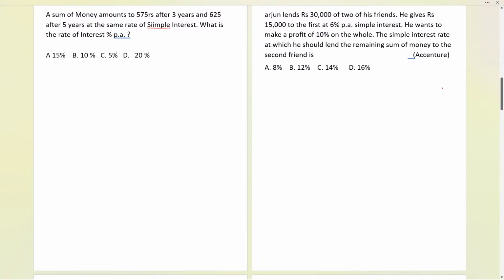A sum of money amounts to 575 after 3 years and 625 after 5 years at the same rate of simple interest. What is the rate percent? Tell me, your time starts now. One minute to go.